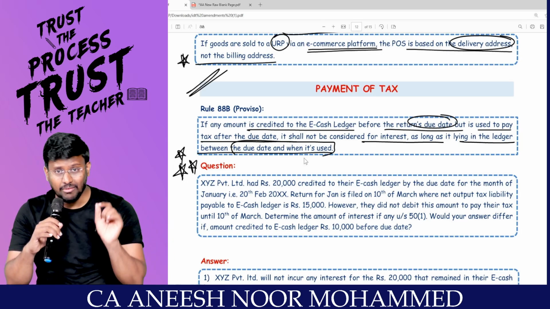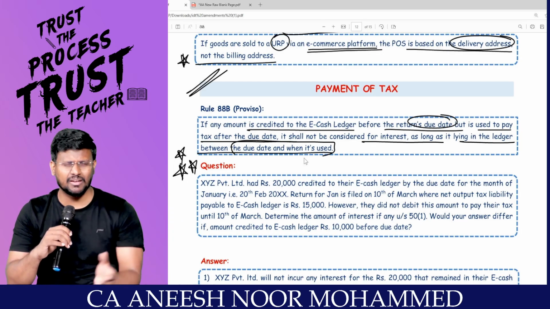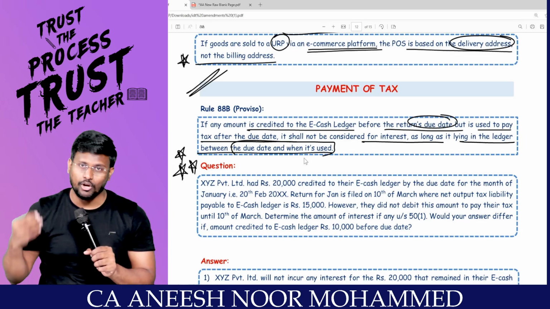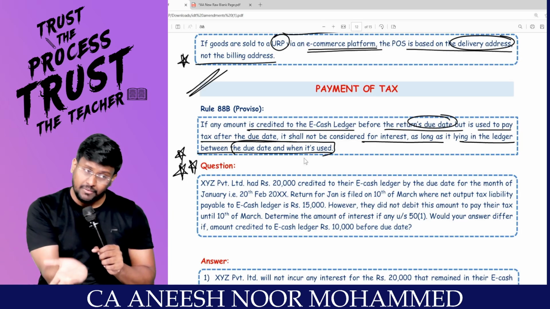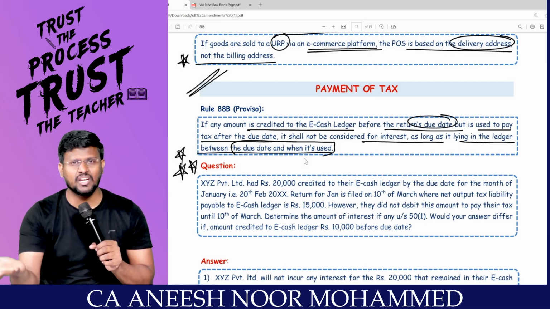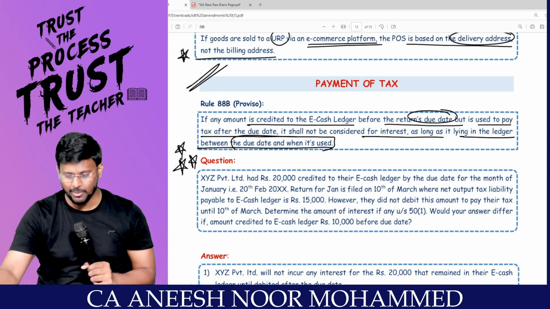I know that generally I'm liable to file my GSTR 3B by the 20th. But because of some personal reasons, I was not able to upload my GSTR 3B by the 20th. But still the money is there. I already paid. After the due date, I'm coming and paying by utilizing the already deposited money. That means that money will not be counted for the interest payment. See how favorable it is.